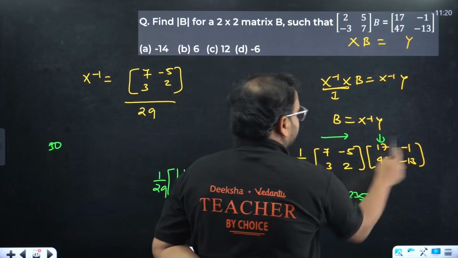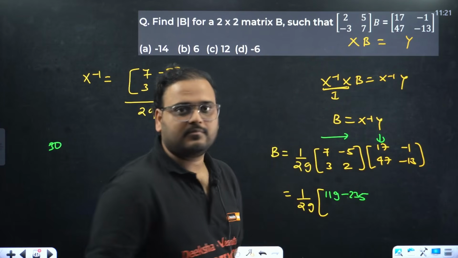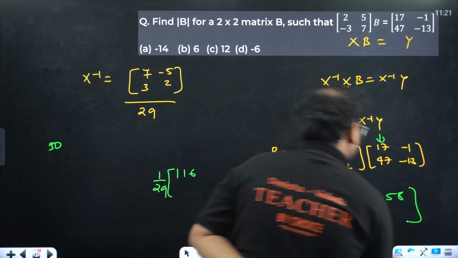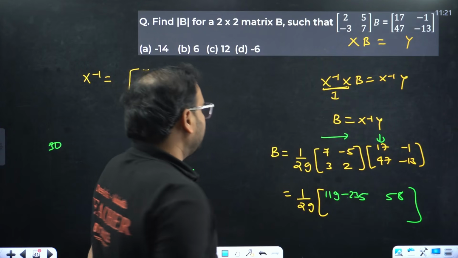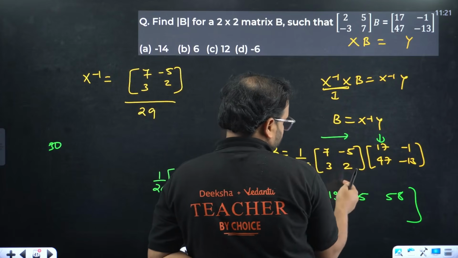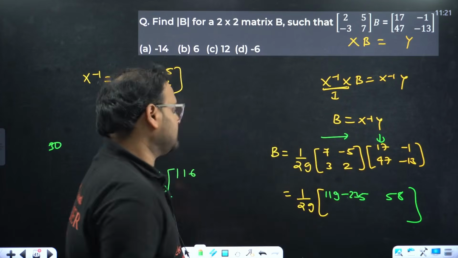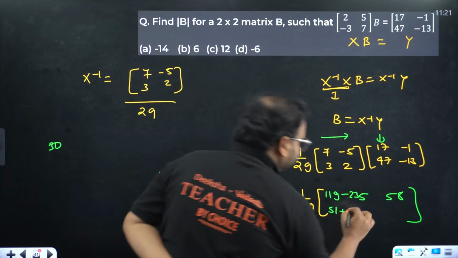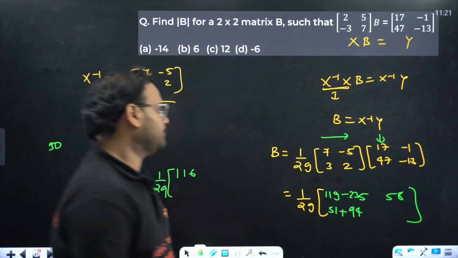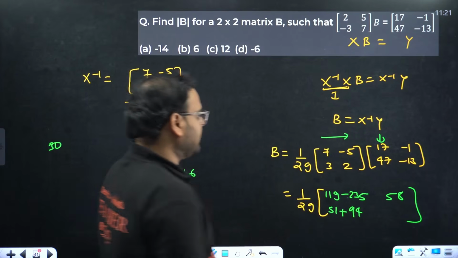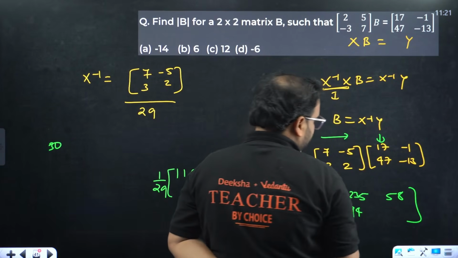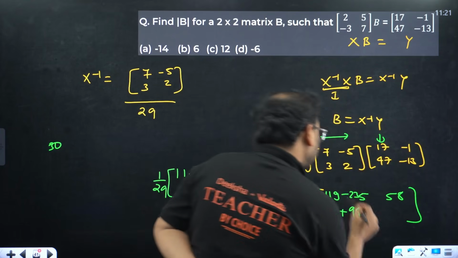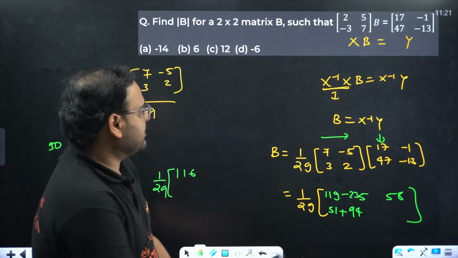That's 58. Next we have 51 plus 94. And the last one, minus 3, minus 26, so minus 29. Correct.